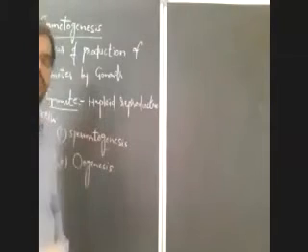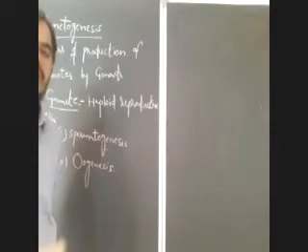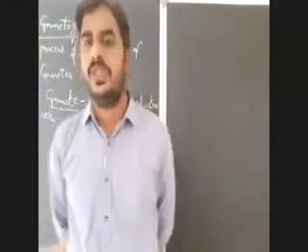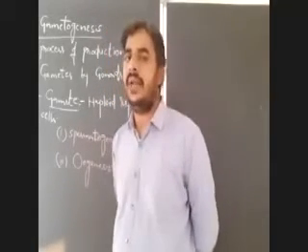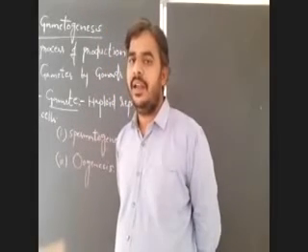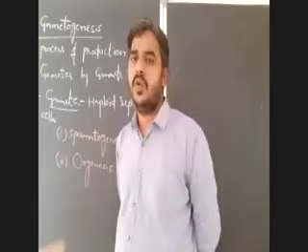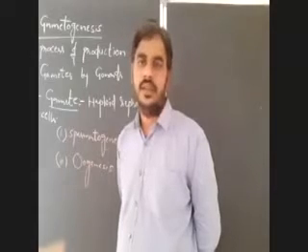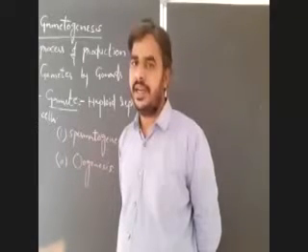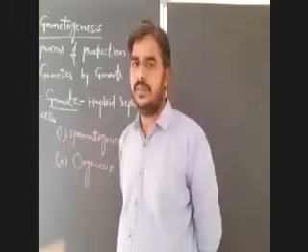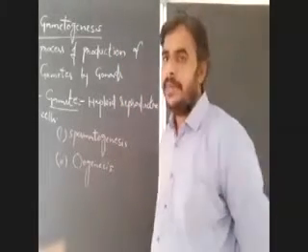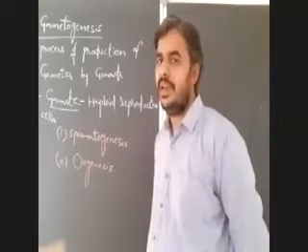So, gametogenesis is the process of production of matured gametes by the gonads. The gamete is a haploid reproductive cell which is able to fuse with the gamete of the opposite gender, leading to formation of a diploid cell, that is a zygote. In human being, there are two types of gametes. Human being is a sexually dimorphic organism. Male and female sexes are completely separate. It is a sexually reproducing organism, so gametogenesis is a must. Here, the male gametes are spermatozoa and the female gametes are ova.